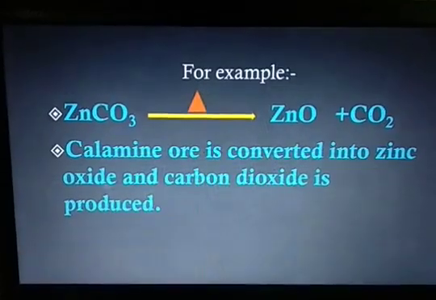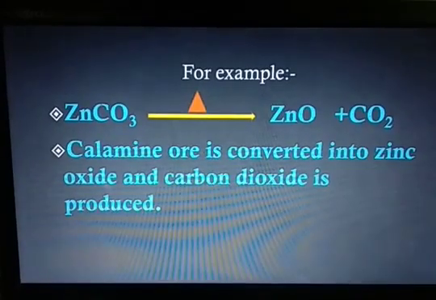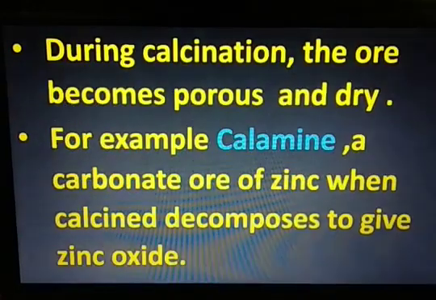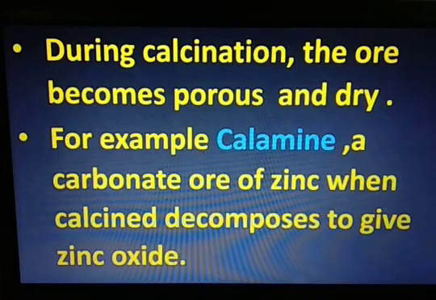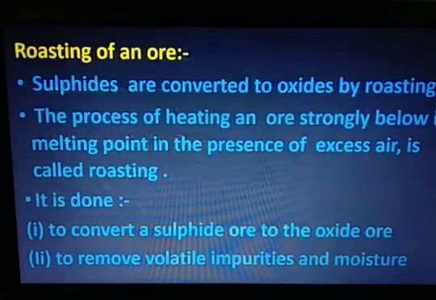For example, calamine, which is a carbonate ore of zinc, when it is strongly heated, it converts into zinc oxide and carbon dioxide. So during calcination, the ore becomes porous and dry because of the production of carbon dioxide. As you have seen, calamine decomposes and it has produced zinc oxide and carbon dioxide.